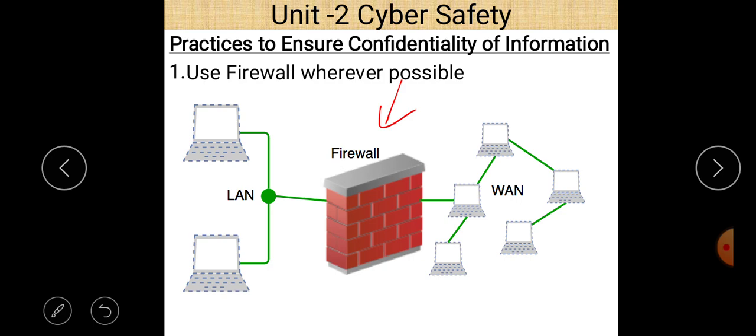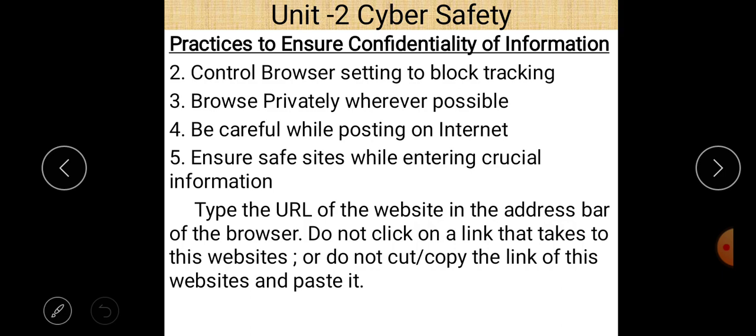Next is to control browser settings to block tracking. We can control our browser settings and use them to block tracking, so that no one can track our data or our search history.